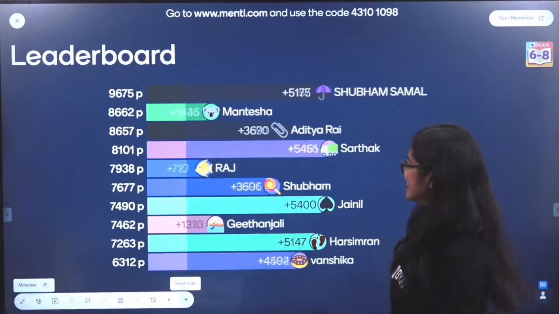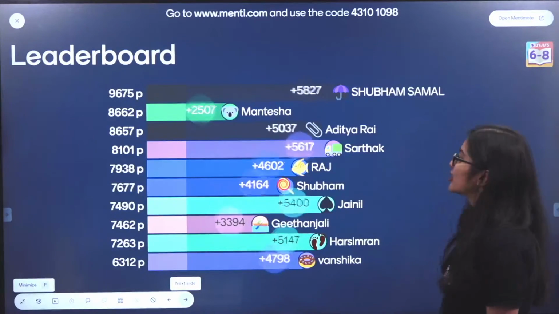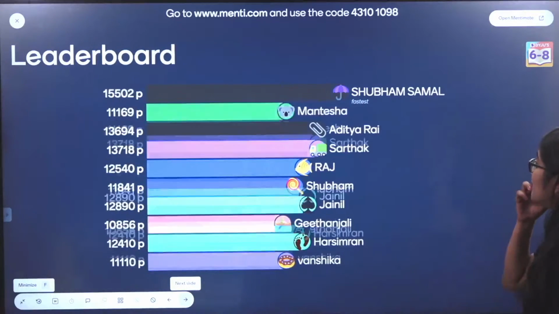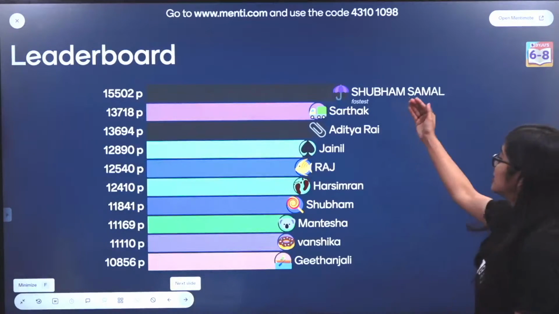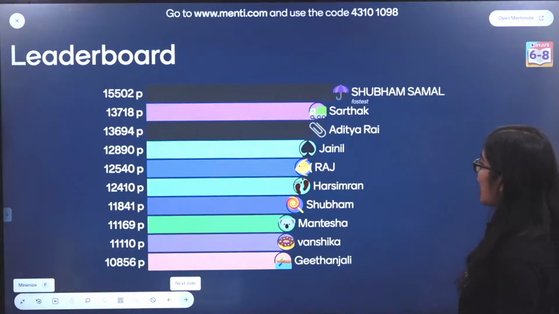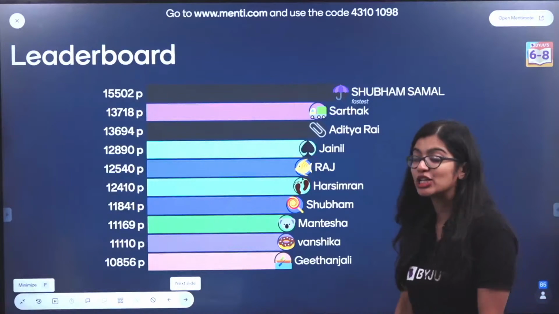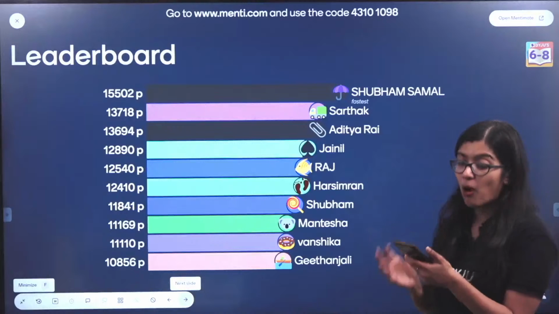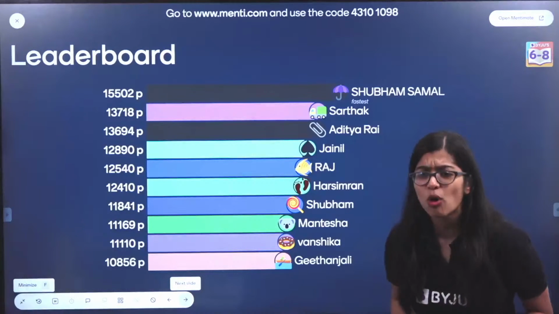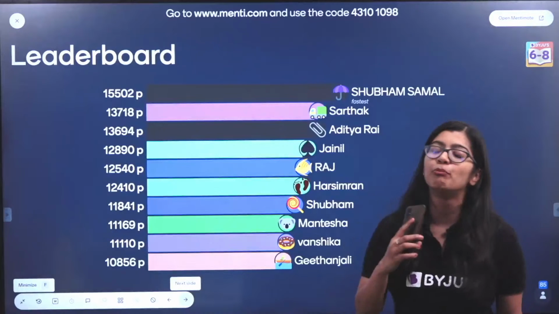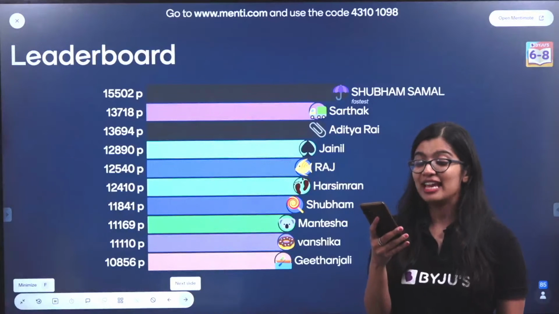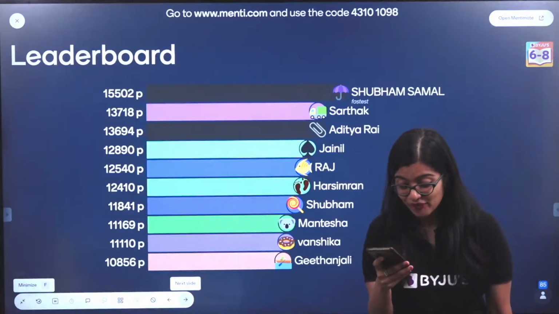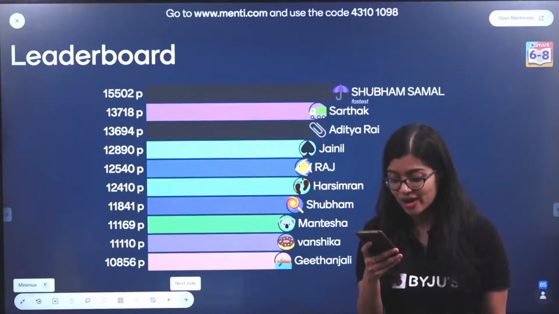So now we have our third leaderboard for the day, right? So let's have a look at the leaderboard. Again, I can see Shubham Samwal going strong in first place. I have Sarthak on the second place. Aditya Rai, Jainil, Raj, Harsimran, Shubham, Mantesha, Vanshika and Geetanjali. Very good, my wonderful dear students. So proud of all of you. You are doing a brilliant job and I cannot tell you how brilliant you all are. I can see your ranks 82 to 42, 129 to 54, 65 to 37, 47.